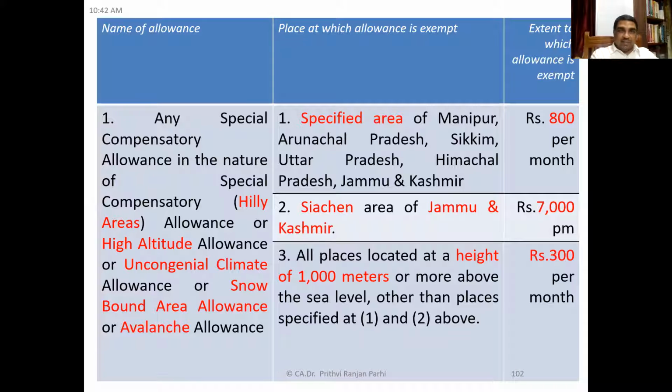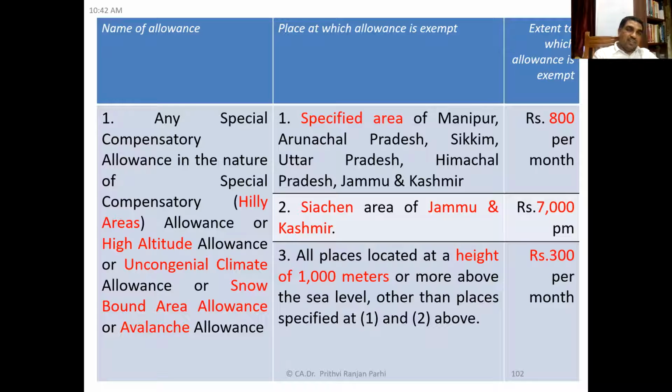I'll be showing you a table with many rows. The first column is the name of the allowance, then the place at which this allowance is exempt, and the third column is the extent to which the allowance is exempt. So you need to watch it on the screen.